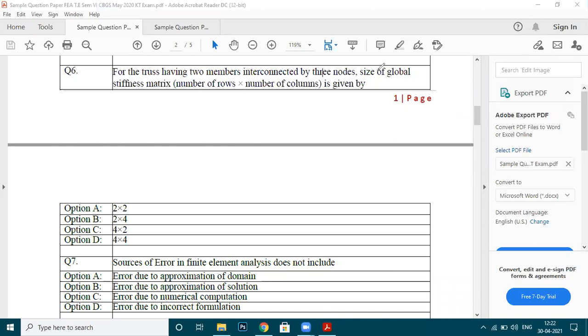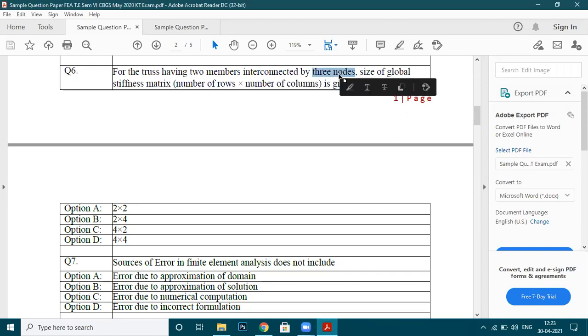At some point you might say to me that, sir, the options are not correct. But see, what I told you, how will we calculate the size of the global stiffness matrix? It will be determined by number of nodes multiplied by degrees of freedom per node, right? So there are three nodes, that is 3 into.